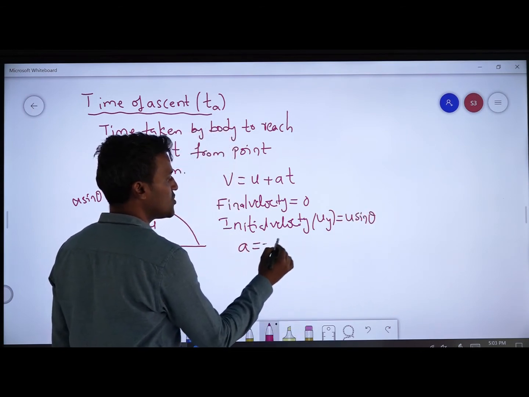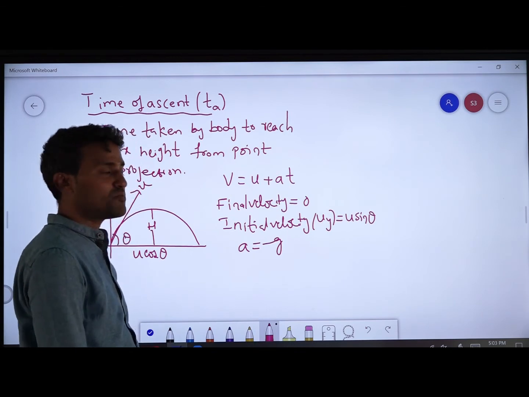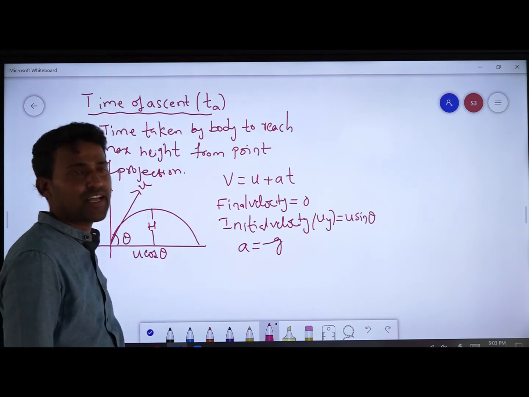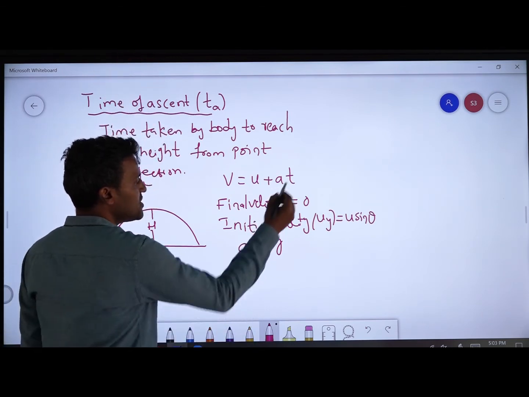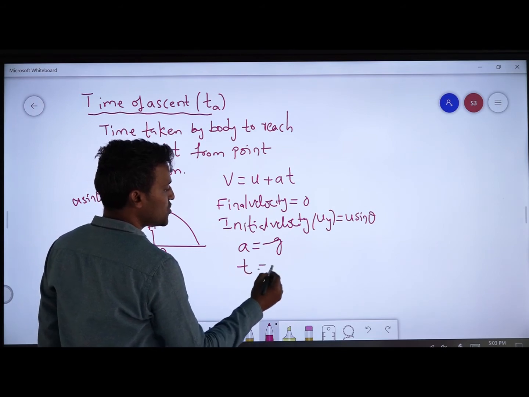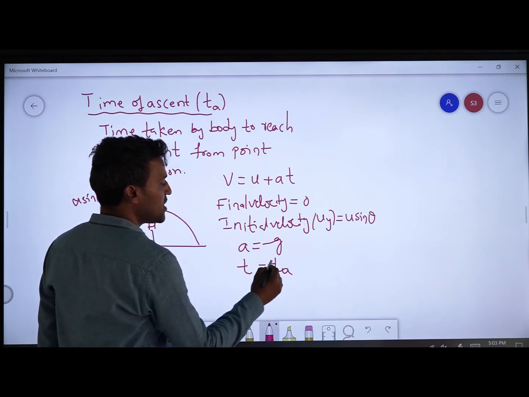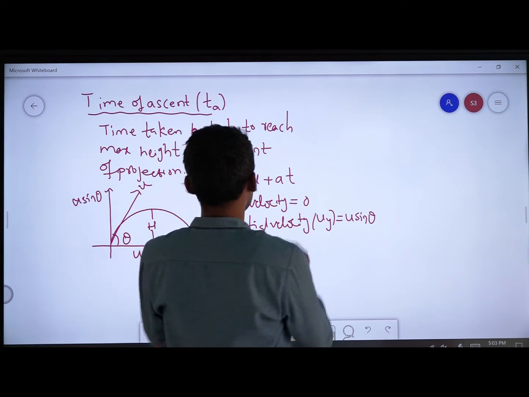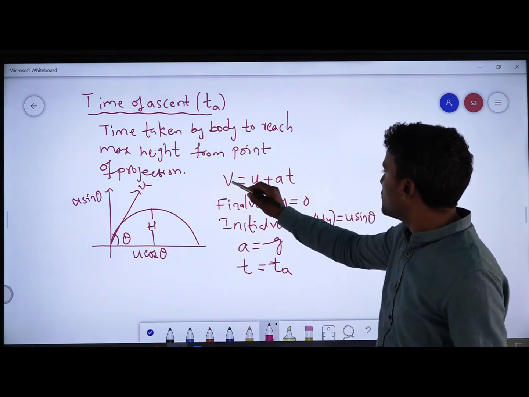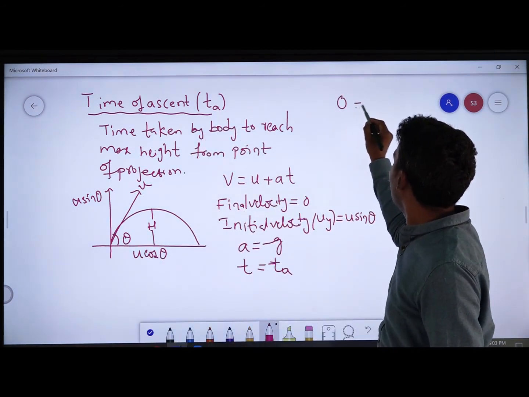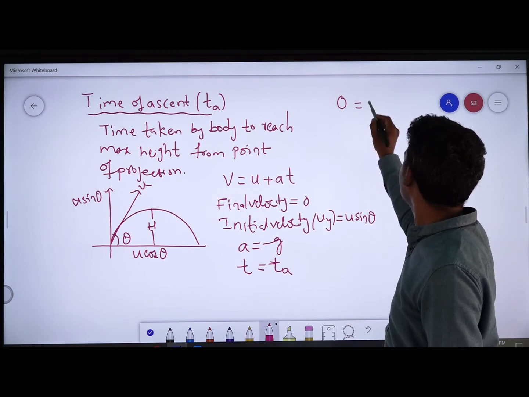Acceleration a is equal to minus g, because the object is projected in the upward direction. Time t is equal to TA, we are writing. Substitute those values in this equation: final velocity is 0 and initial velocity is u sin theta.